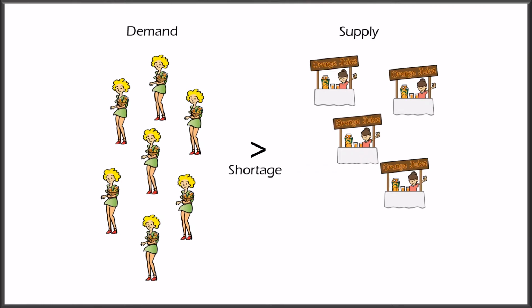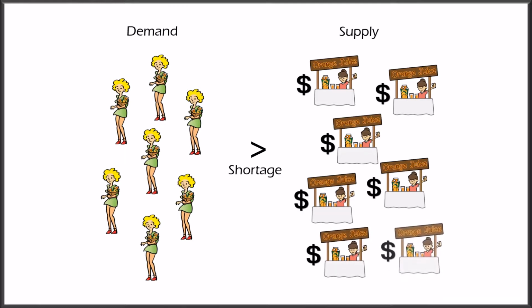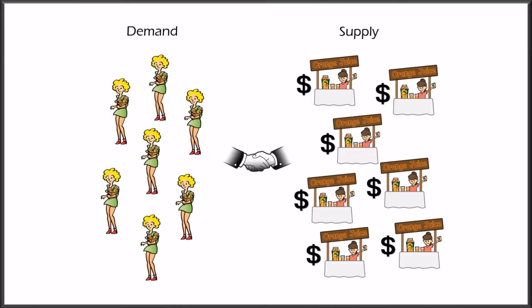Producers can take advantage of this increased demand by raising their prices. Now more firms would want to sell orange juice because of its increased profitability. In turn, this brings quantity supplied equal to the new quantity demanded, meaning the market is again in equilibrium.